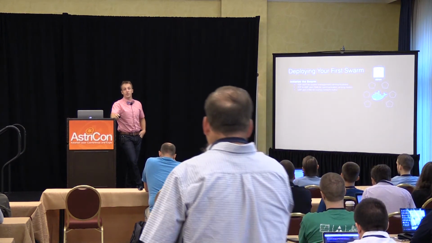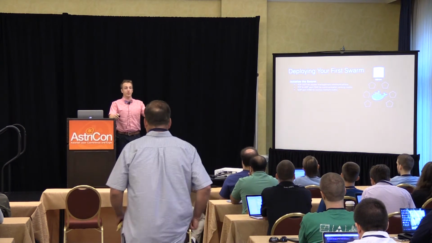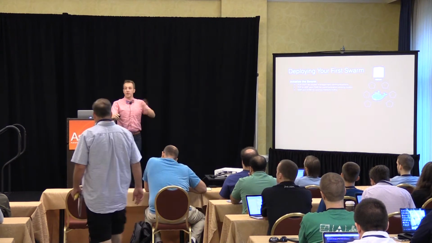There are 2 different kinds of nodes in Swarm: manager nodes and worker nodes. Manager nodes are also worker nodes, so don't think you're setting aside a VM to do nothing. It just has a little bit of overhead. The manager nodes keep state on the entire Swarm. You should have as many of them as you want, at least 2, probably 3. They use a Raft consensus algorithm, so they communicate amongst themselves to elect the leader and make sure they know who's in charge of the Swarm, because you don't want any kind of conflict in that.